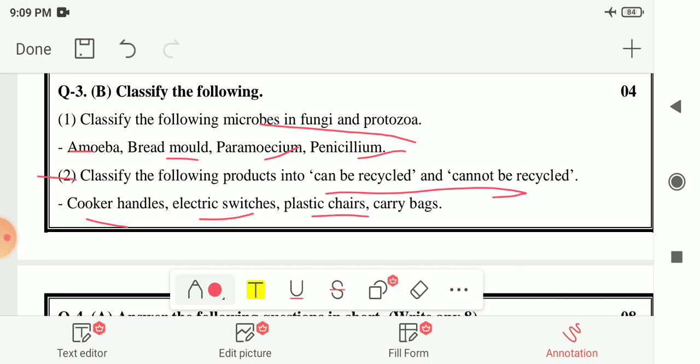Next is plastic chairs. We can recycle these plastic chairs, so it will come in the column of can be recycled products. And last one is carry bags. Again we can recycle these carry bags, so it will come in the column of can be recycled products. Now let me see the answers for this.